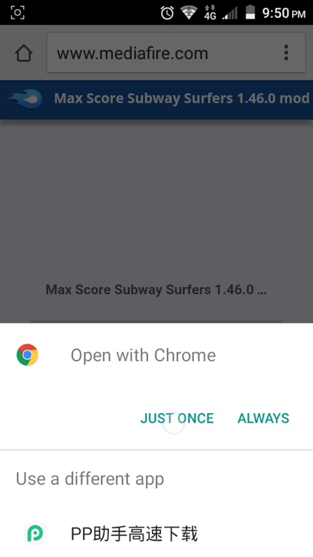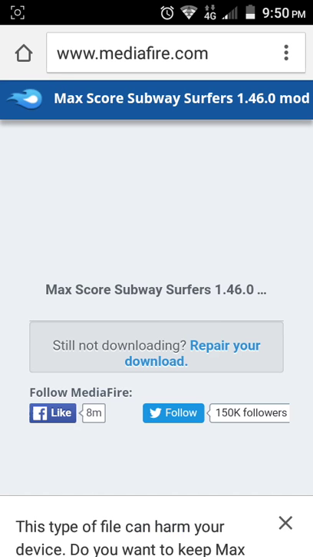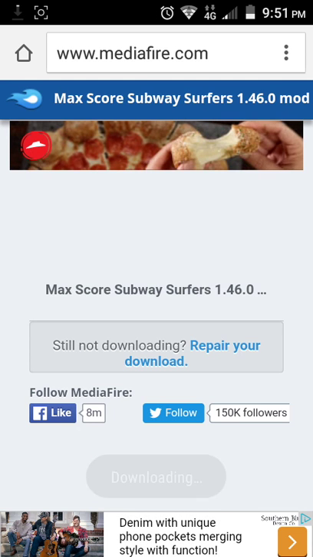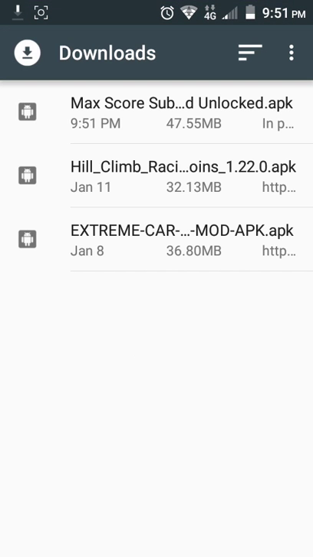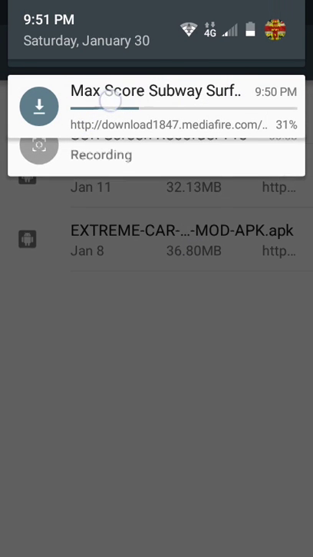Download is starting. I press just once instead of always. I don't know why, it just does. Then it starts downloading. After that, I just go to my downloads folder. Right there, you just wait till it's done downloading.